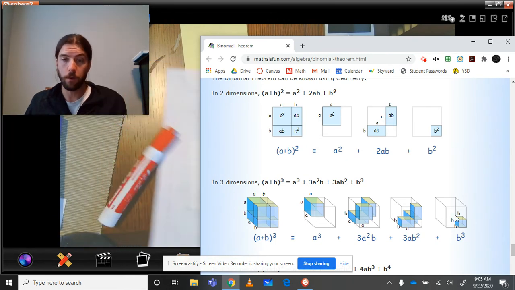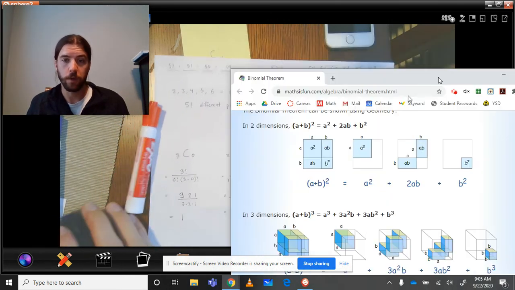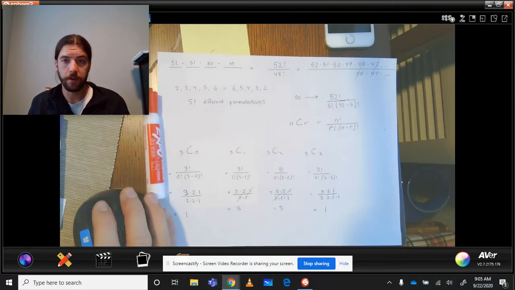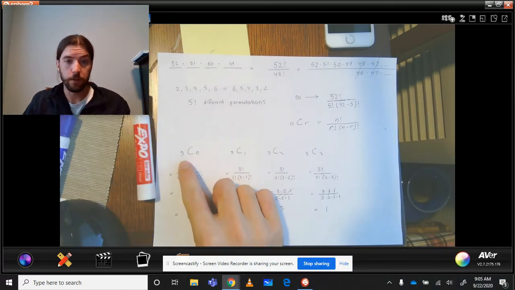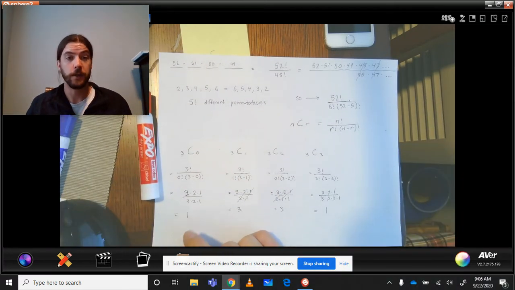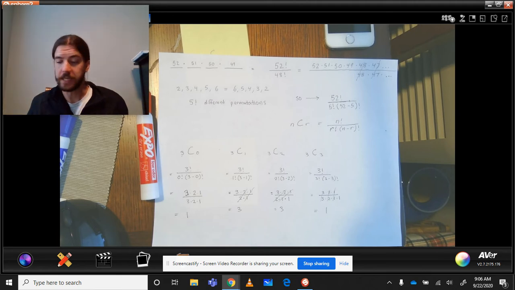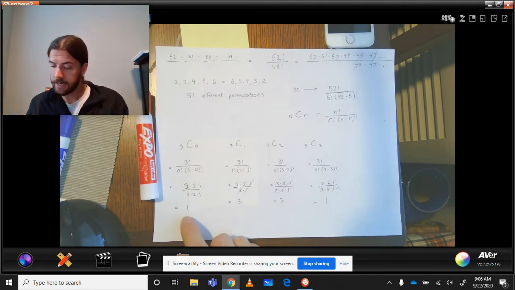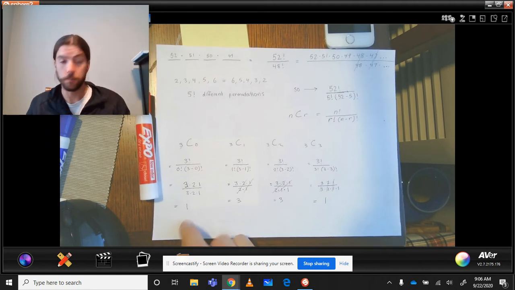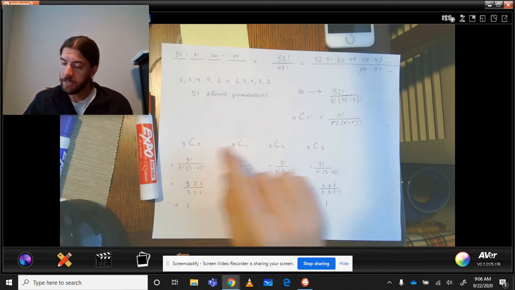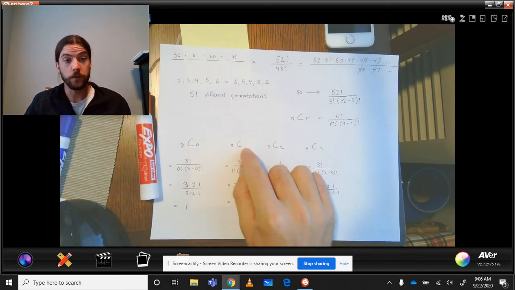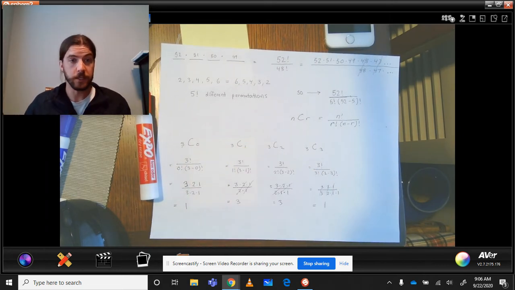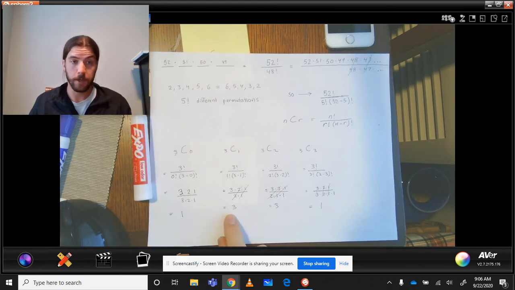Well, we know now what those outcomes are. If I pick 0 things out of 3, there's one way to do it. If I say none of my 3 factors are going to be a B, well, there's one way to do it. It's A cubed, right? A cubed is the only way to pick 0 B's. If I want to pick 1 B, well, there's 3 ways to do it. It could be A times A times B, it could be A times B times A, it could be B times A times A. As long as there's 1 B in there, you are picking 1 B out of those 3 factors, and there's 3 ways to do that.